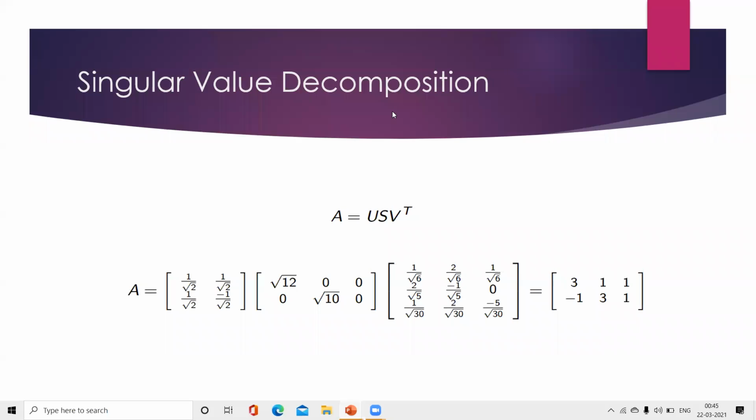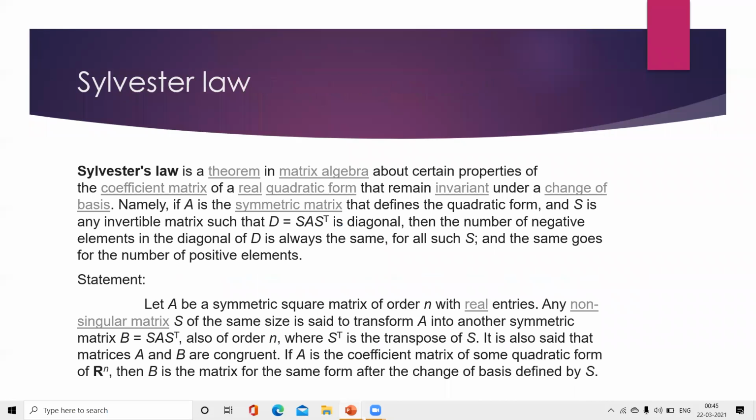We are getting 3, 1, 1 of row 1 and minus 1, 3 and 1 of row 2. This is about the singular value decomposition. Next, we can see Sylvester's law.